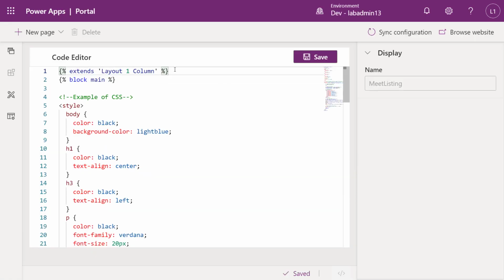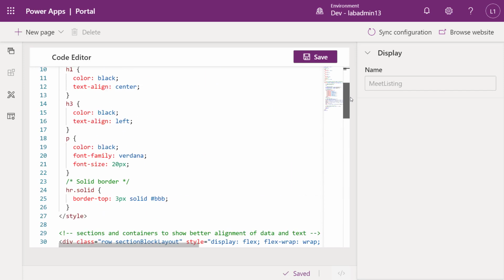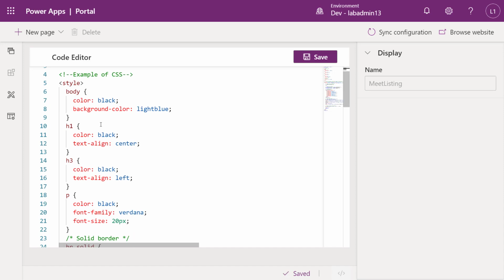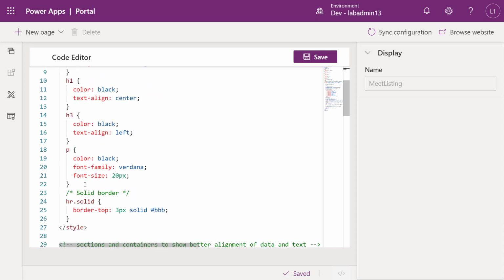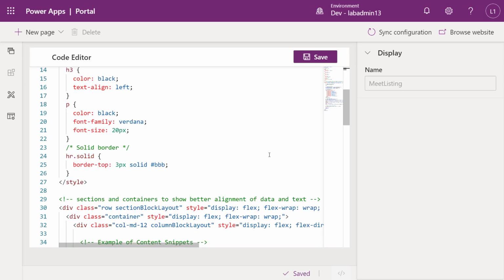So I'm in the Portal Studio now, and I've gone into the code editor, went into templates. Web templates have to have everything within a block, so we have that block main, so we have an end main at the bottom. We see our end block there, so we have everything in between. And then we have some CSS here, so you can see I've just plugged in some regular styling. Again, like I said, I'm not a designer, so someone could make this look a little bit better, but I've added some classes to my headings and my paragraph, and to a few other parts that are within my particular page. Now I'm going to scroll down a little bit further.